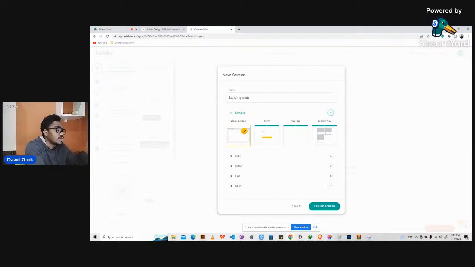Screens are mostly for web applications, and we also have pages for websites. So let's go ahead and choose any of these. We can use a blank screen, which is what I would prefer. Then we just click on this and click create screen.